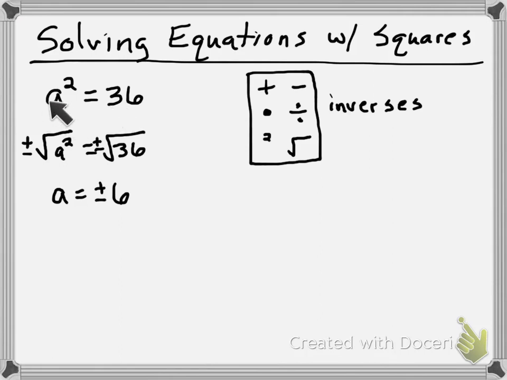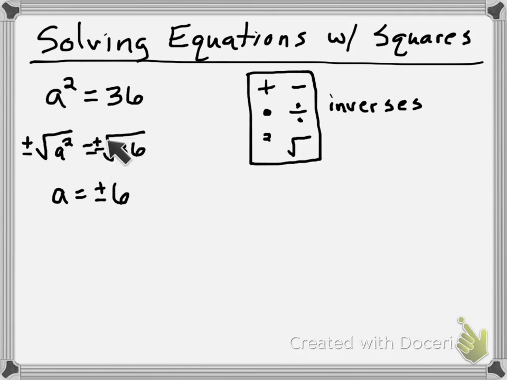A could be 6 or A could be negative 6. And if you don't pick both of them, then you missed one. So every time you're solving an equation and you take the square root, you have to take both answers. The good rule of thumb is if you're the first one to write the sign, you have to use this sign. Notice this sign wasn't in the problem. I had to add it.